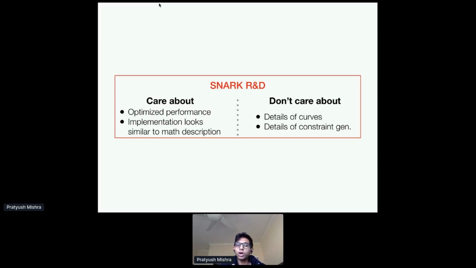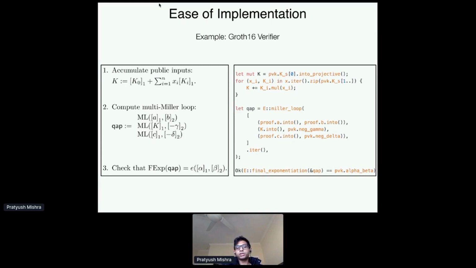In this talk, I won't talk about the performance, but rest assured it matches state-of-the-art performance in other ecosystems, such as in libsnark or in Bellman. Instead, I'll focus more on the point that the implementation matches the math description. For this, our example will be the Groth16 verifier. On the left-hand side, you have the mathematical description of this algorithm. It consists of these 3 steps: some multiscalar multiplication, a Miller loop, and a final exponentiation. And on the right-hand side, you have the corresponding implementation in the Groth16 library as it is today.